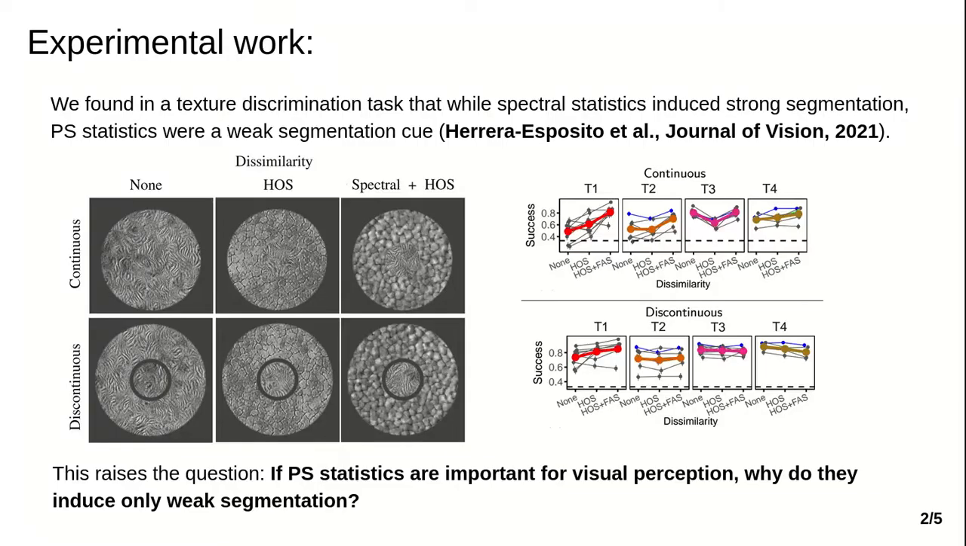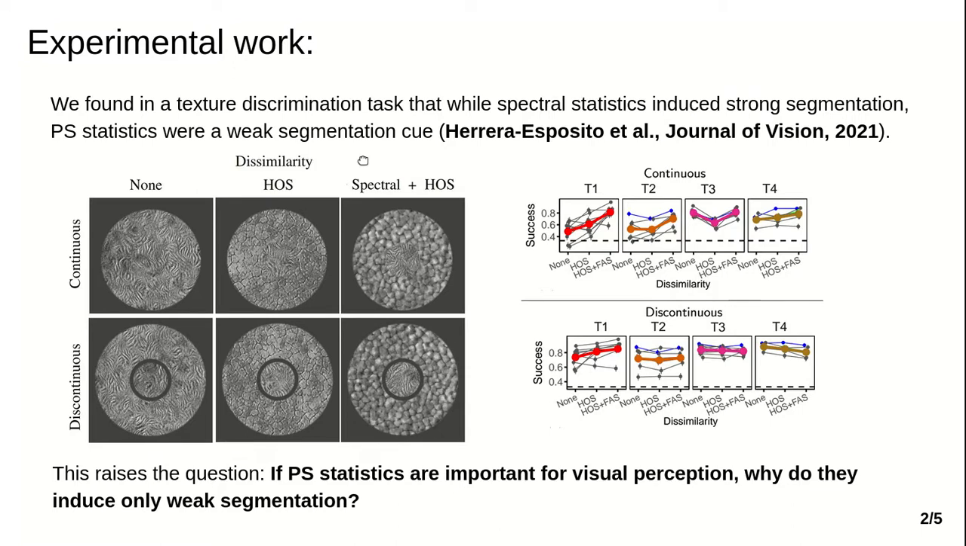In a recently published study in which we probed the summary statistics encoding model using human psychophysics, we found that the higher order statistics of the Portilla-Simoncelli model induce much weaker segmentation than spectral statistics. For this, we used a texture discrimination task with stimuli like the one shown here, in which the task involved identifying the texture in a central patch while ignoring an uninformative surround texture.